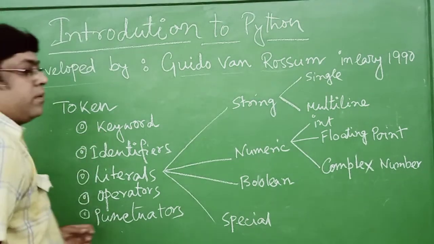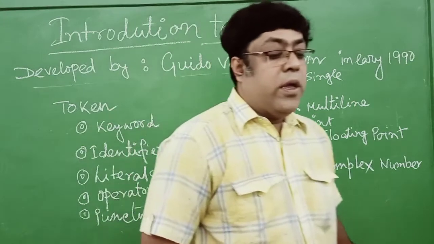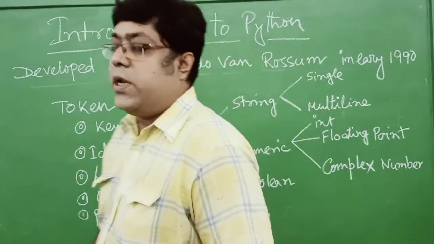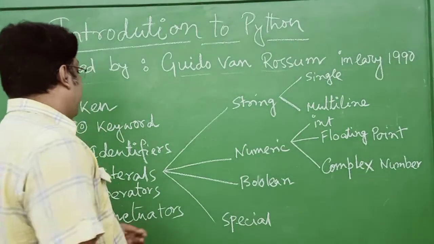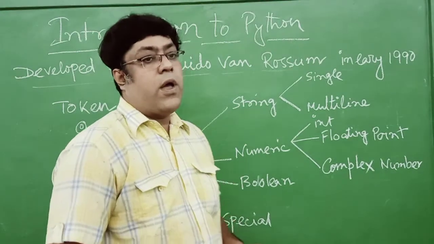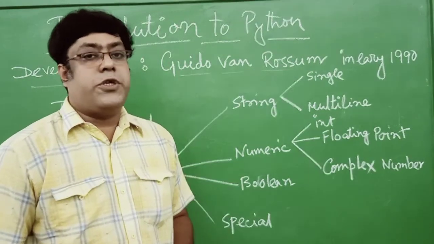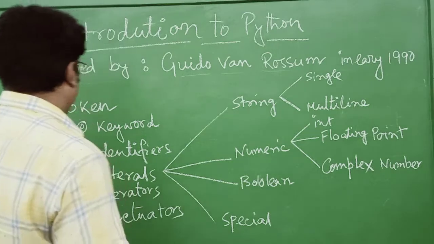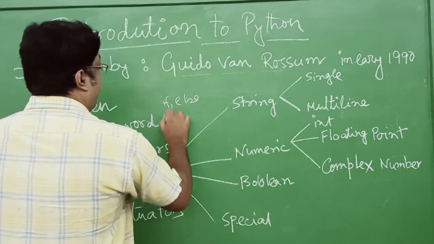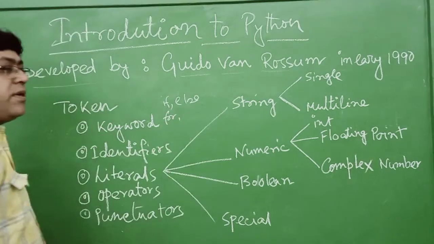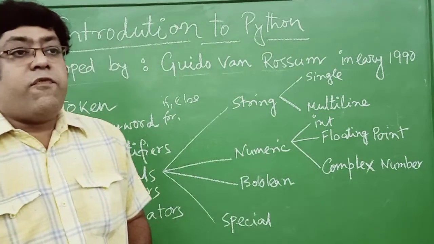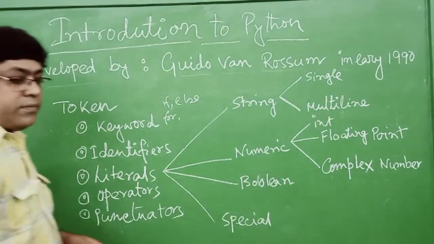First, keyword. Keyword is a reserved word which we use in Python. Several reserved words are used for different types of operations in Python, like if, else, for, etc. All are considered as reserved words or keywords.